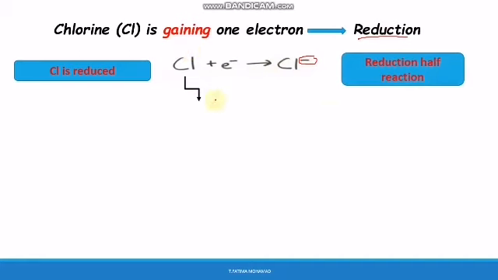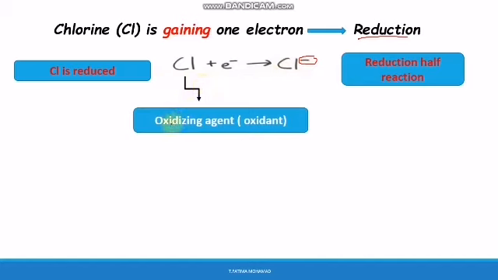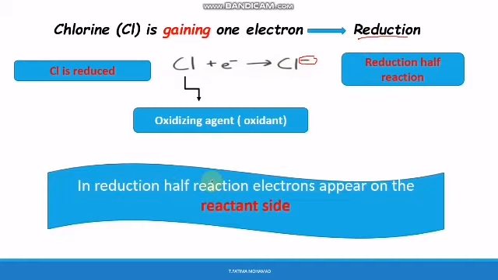This reaction is called the reduction half reaction, because Cl is gaining 1 electron to become negatively charged. And Cl in this case is what? The oxidizing agent. Why? Because it's performing reduction. Note that in the reduction half reaction, electrons appear on the reactant side, as you can see here.